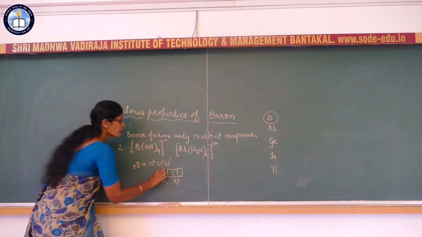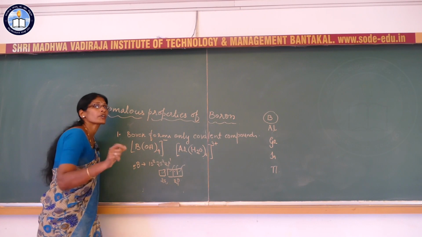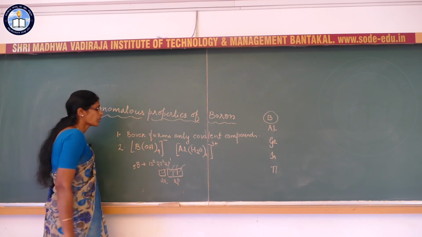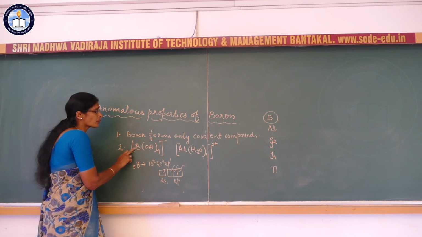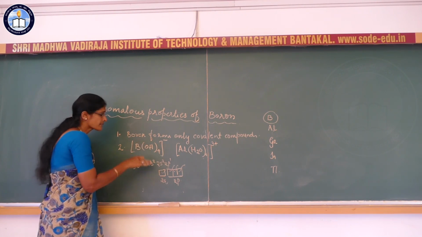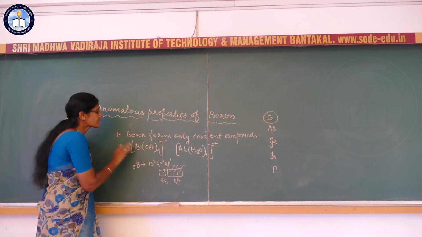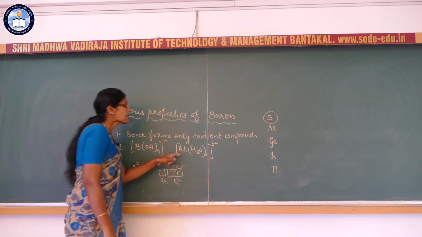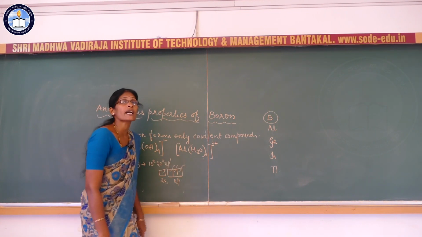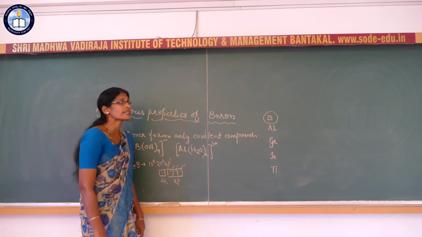Hence, 4 orbitals are available for covalent bonding. That is why the maximum covalency of boron is 4. Hence, boron when hydrolyzed by water gives the tetrahedral species, but aluminium gives octahedral species because of the presence of the d orbital.